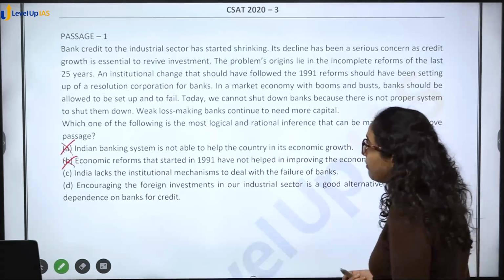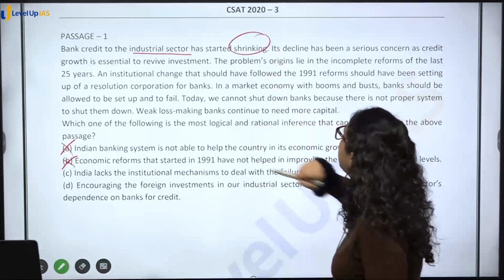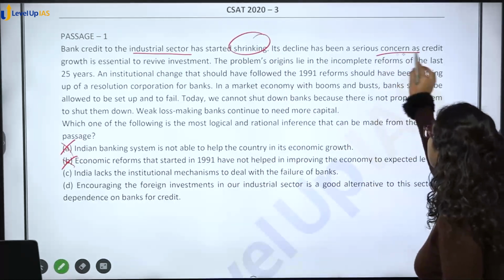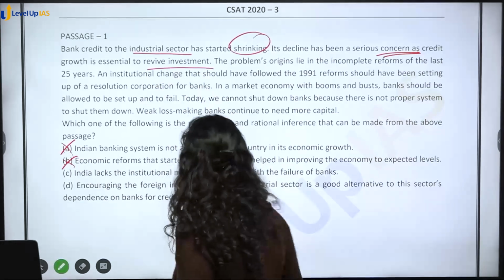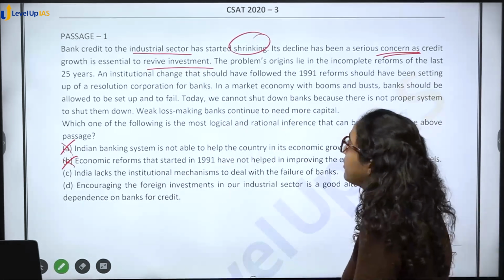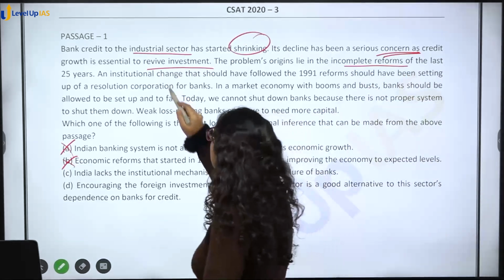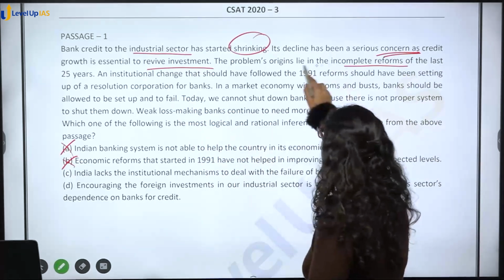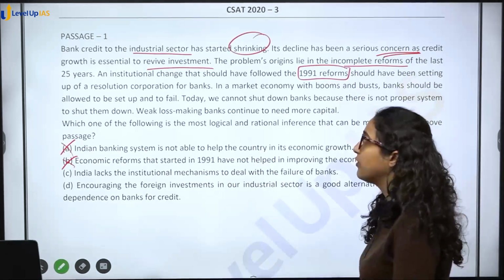Then bank credit to the industrial sector has started shrinking. Its decline has been a serious concern, as credit growth is essential to revive investment. The problem's origin lies in the incomplete reform of the last 25 years. Okay, an institutional change that should have followed the 1991 reforms should have been setting up of a resolution corporation for banks.